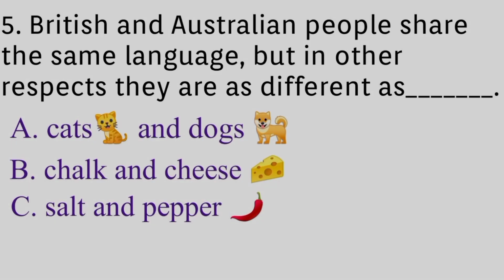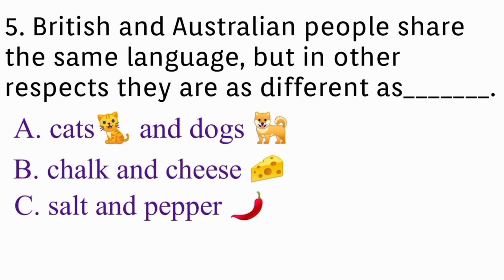Identical. Five we have, that is very important: British and Australian people share the same language, but in other respects they are as different as A. Cats and dogs. B. Chalk and cheese. C. Salt and pepper. Which one is the correct option in these three? British and Australian people share the same language, but in other respects they are as different as.